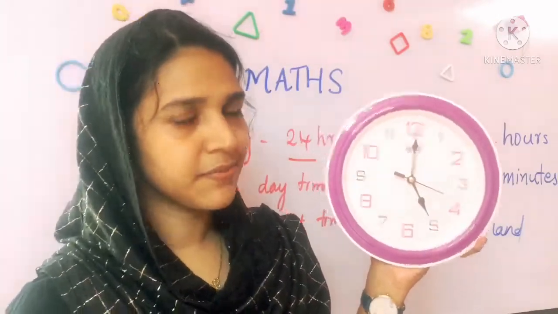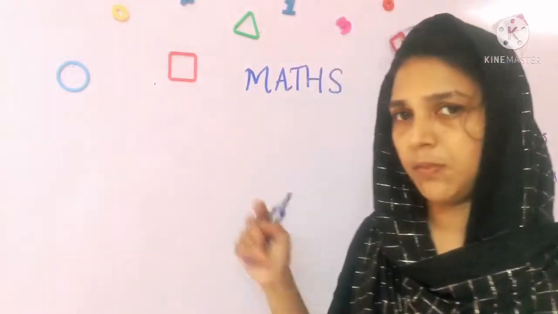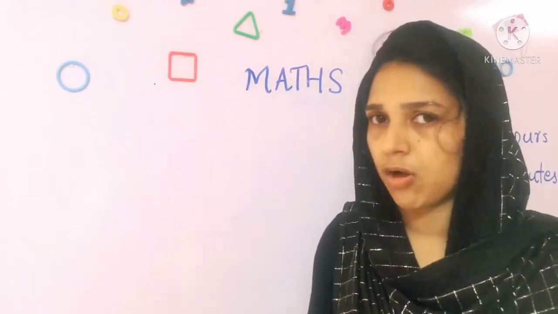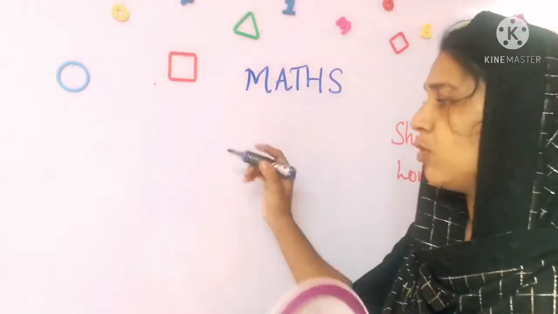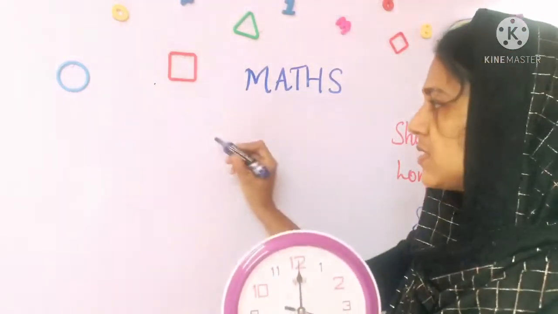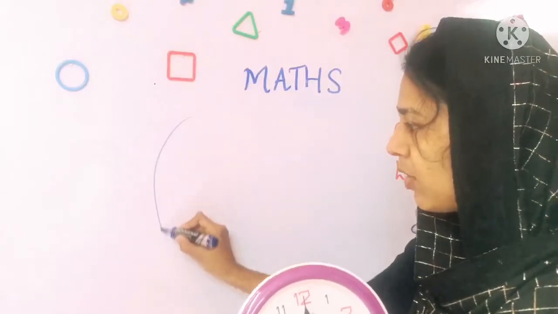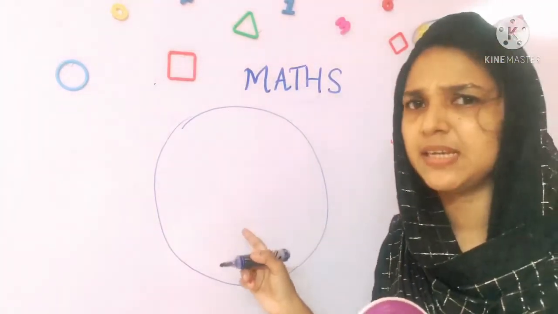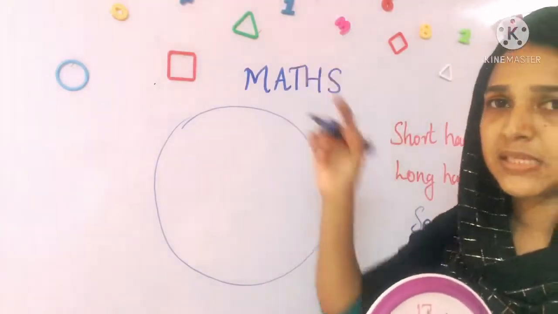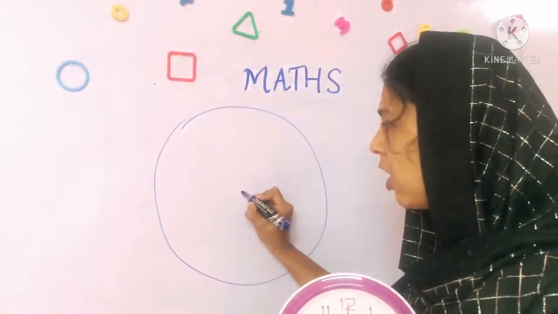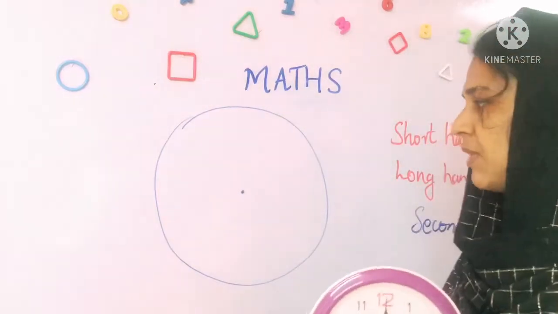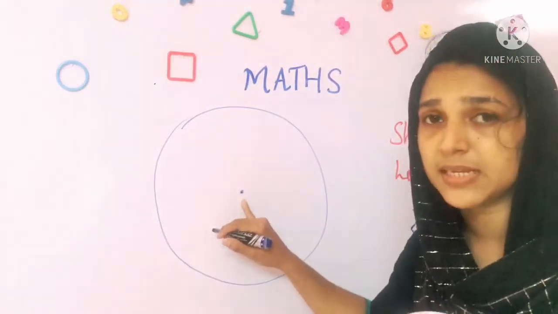Okay, students. Now, I am going to draw one clock on the board. You also take your notebooks and draw one clock. For that, I am drawing a big circle. It's not a perfect circle, but draw a big circle. And in the middle of it, mark a point. So, this is the center of the circle.